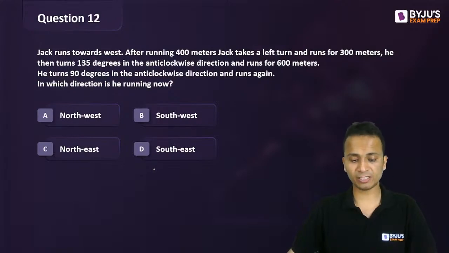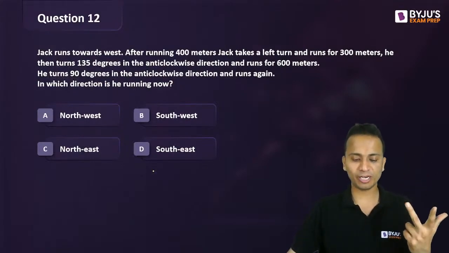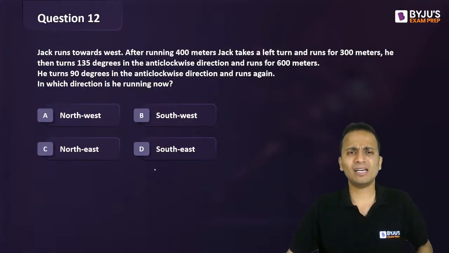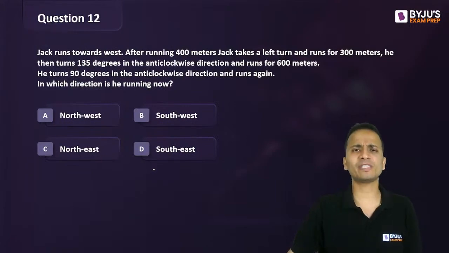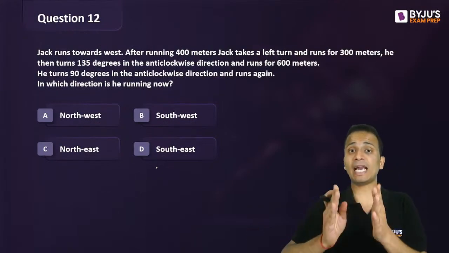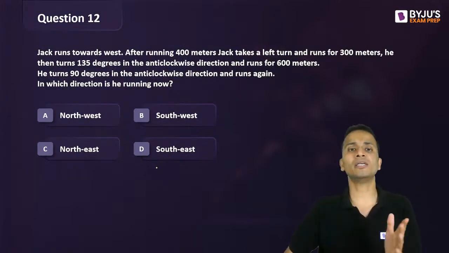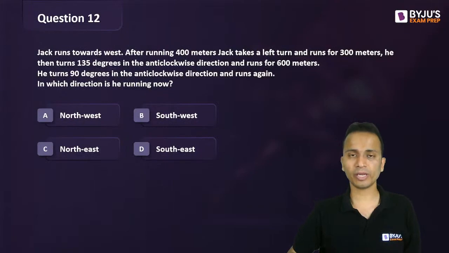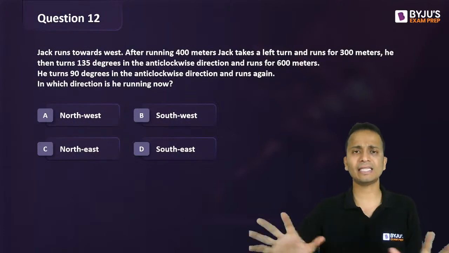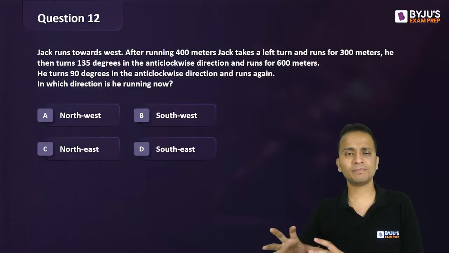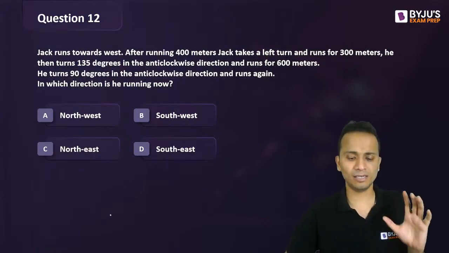All right, a lot of you have given answers. So A, B, D. So already I've got three different answers. I believe there is nothing to confuse between clockwise and anti-clockwise. We have been seeing clocks since childhood. If I'm standing like this and I'm asked to turn anti-clockwise, I'll turn towards my left. If I'm asked to turn clockwise, I'll turn towards my right hand side. That's it. Clockwise is the right hand side, and anti-clockwise is against that, the left hand side.